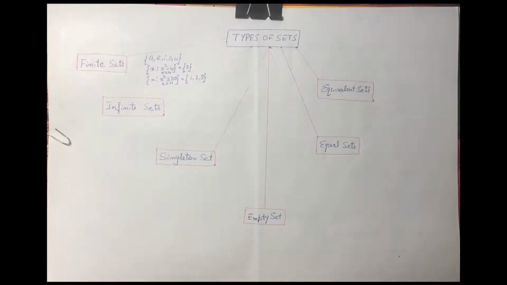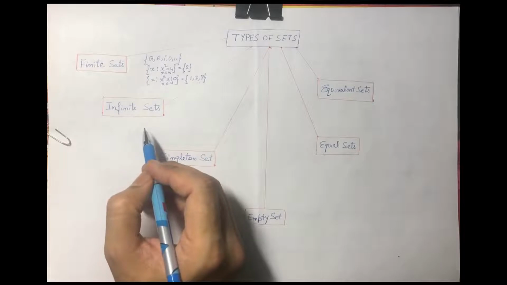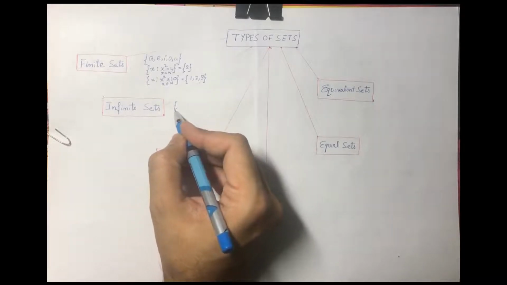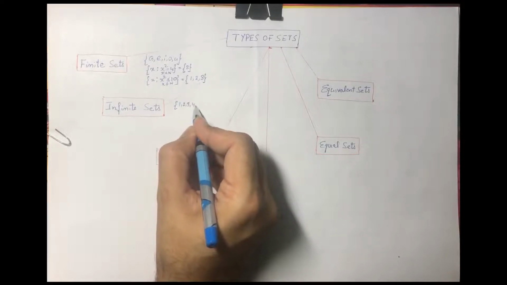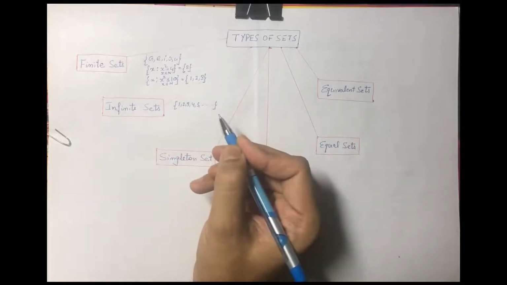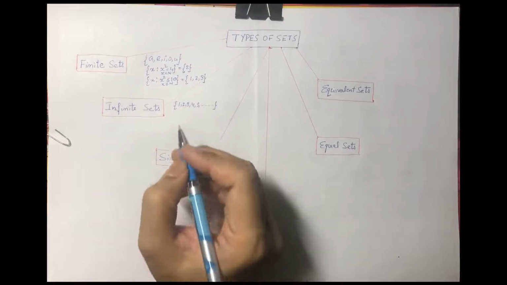A set which is not finite becomes infinite set. For example, set of natural numbers 1, 2, 3, 4, 5, and so on up to infinity. So this is an infinite set.